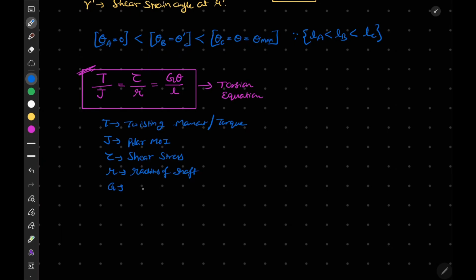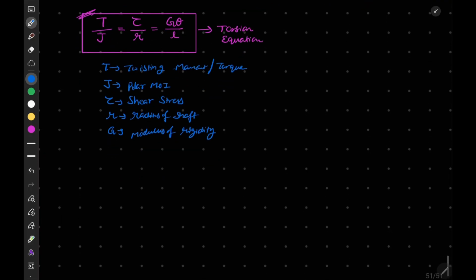G is your modulus of rigidity. L is the length of the shaft, and of course theta is the angle of twist.